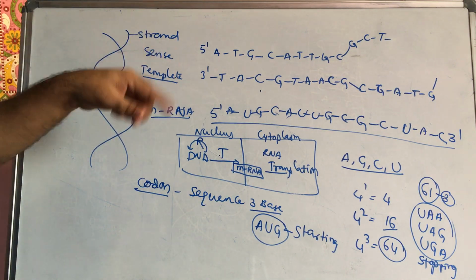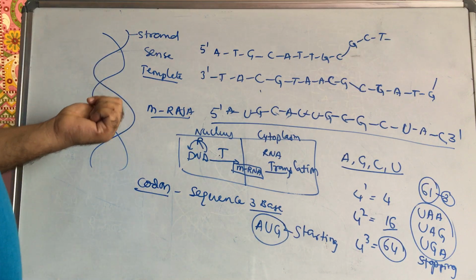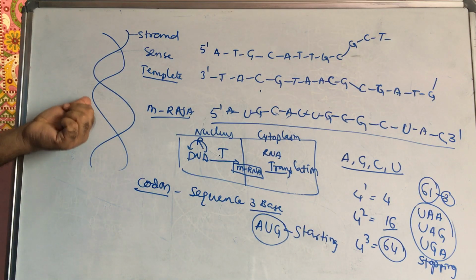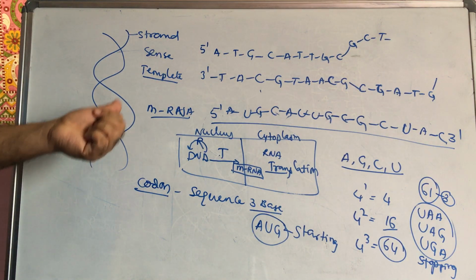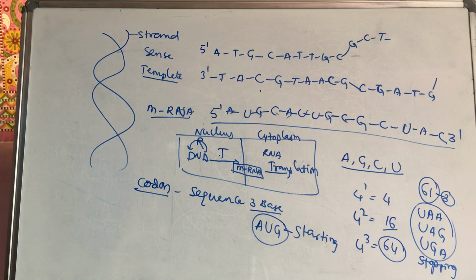And what are the complementary bases? Adenine is complementary with thymine. Thymine is complementary with adenine. Guanine is complementary with cytosine. Cytosine is complementary with guanine. Uracil is complementary with adenine in RNA. The rest is the same for DNA and RNA.